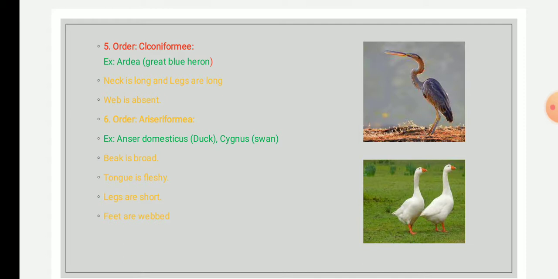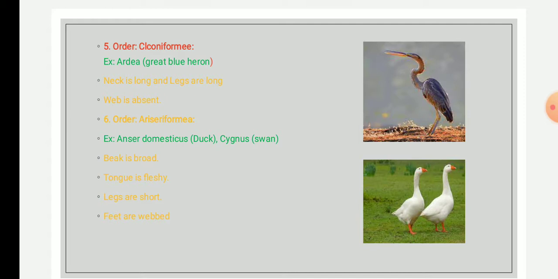The bill is curved at the middle, decurved, for example in flamingos, and the pattern of the beak varies within the members of this order, but all the variations have sharp cutting edges. Most of them have webbed toes, except in flamingos, where the webbing between the toes is absent.